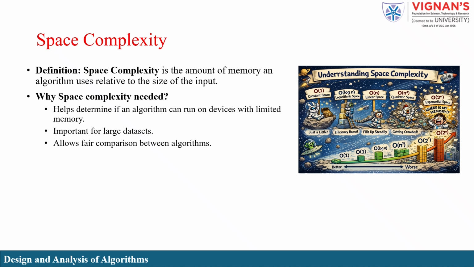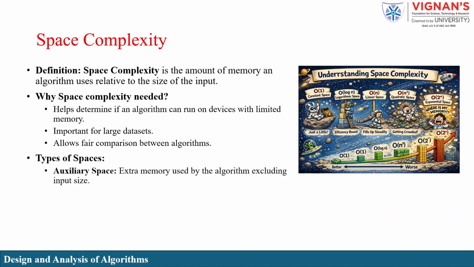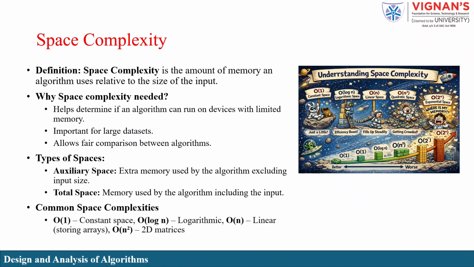There are two types of space we consider. First, auxiliary space, which is the extra memory an algorithm uses beyond the input itself. Second, total space, which includes both the input size and any additional memory used. Common space complexities include O(1), O(log n), O(n), O(n²). Understanding space complexity helps us choose algorithms that are not only fast but also memory efficient.